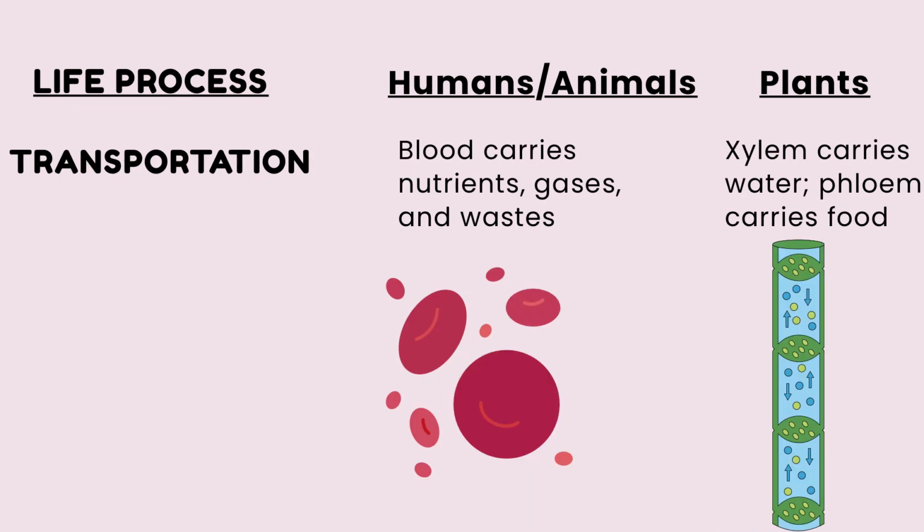Transportation in humans is carried out by the circulatory system, that is the heart, blood, and blood vessels. Blood carries oxygen, food, and hormones to all parts of the body. It ensures that every cell receives nutrients and oxygen. It also removes waste like carbon dioxide and urea. Plants use two types of tissues for transport, xylem and phloem. Xylem carries water and minerals from the roots to the leaves, and phloem carries prepared food from the leaves to other parts of the plant.